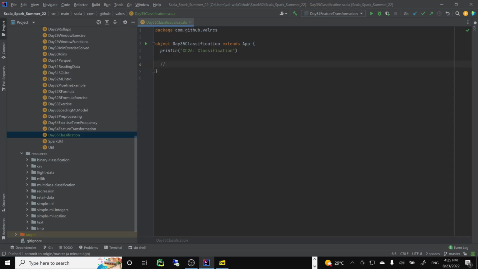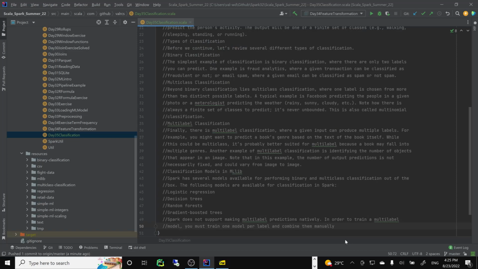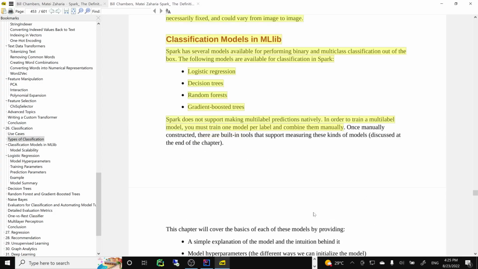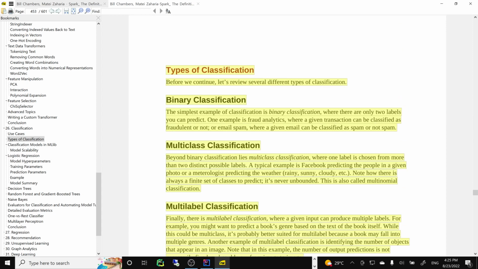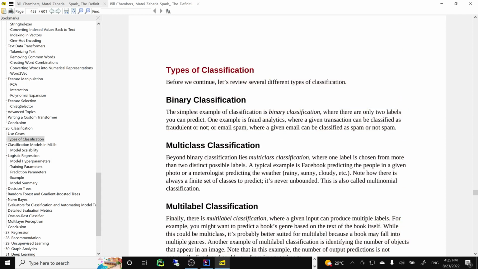So let's go through all of this information. Again, there are plenty of use cases, like I mentioned. Binary is the simplest type: yes or no, only two labels, for example fraud analytics, or is it spam or not. Then there's multi-class, when you have multiple labels, like rainy, sunny, cloudy weather.